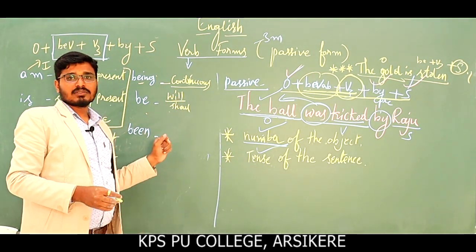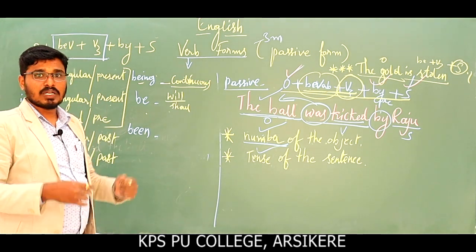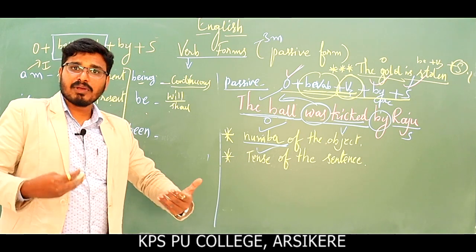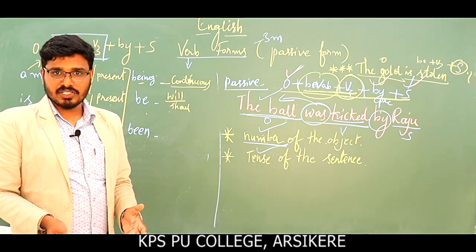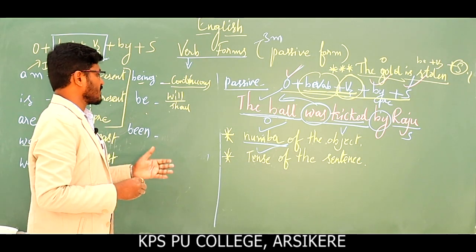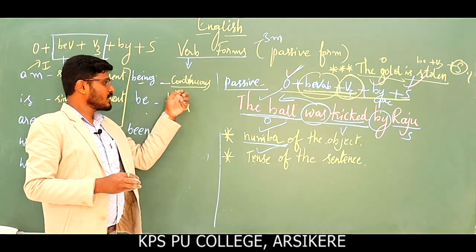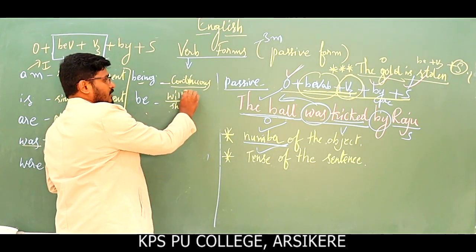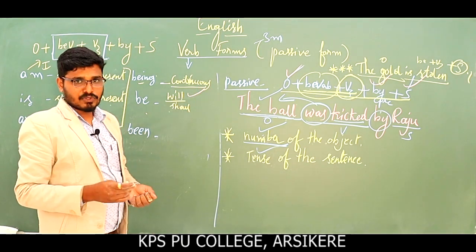Will be done, shall be done, will be gone, should be finished, could be finished, can be finished, might be finished, might be completed. So these are the examples. Be verb will be used after the modal auxiliary verbs, especially simple future tense.